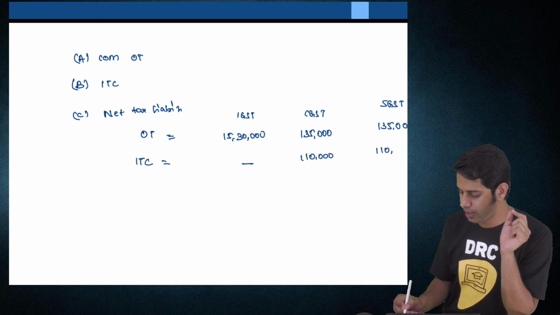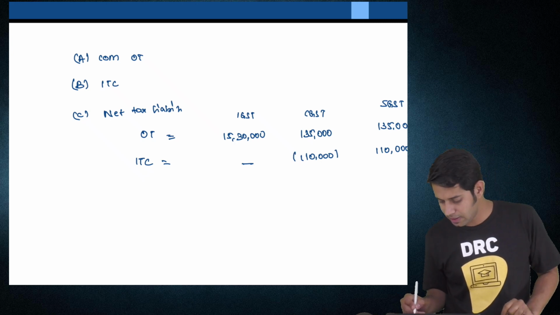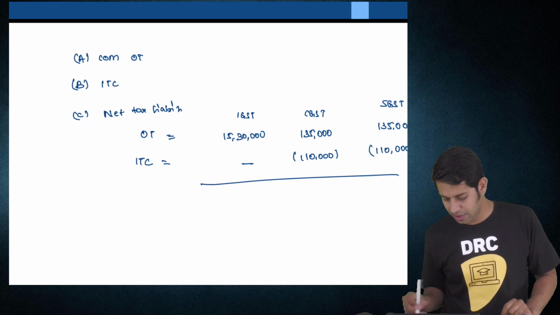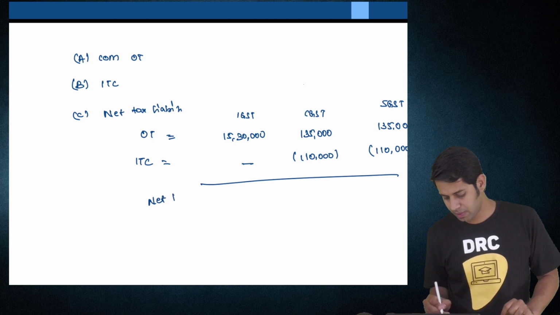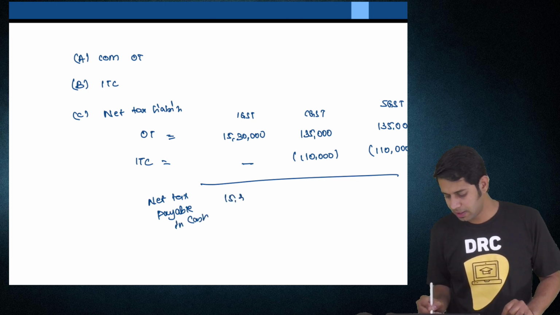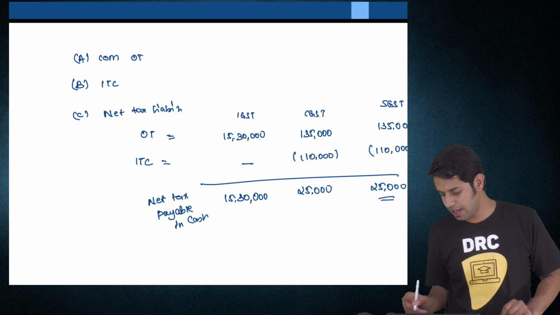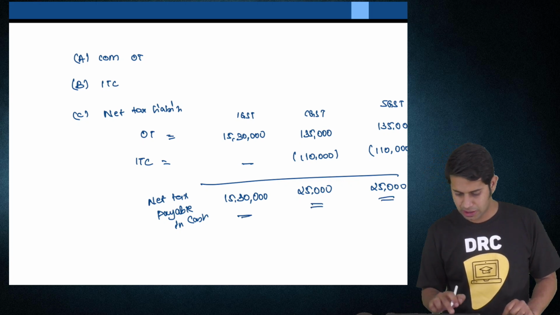Do I have SGST credit? Yes, sir. How much? 1,10,000. Now subtract these amounts from the above tax liability. So net tax payable in cash is how much? Sir, 15,30,000 IGST I should pay in cash, 25,000 CGST I should pay in cash, and 25,000 SGST I have to pay in cash.